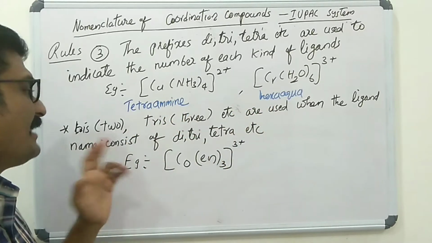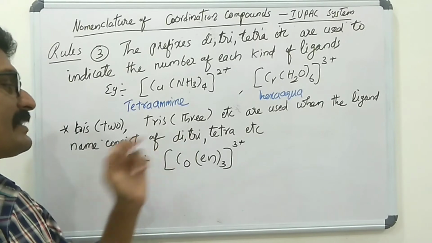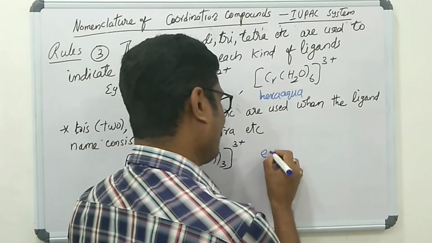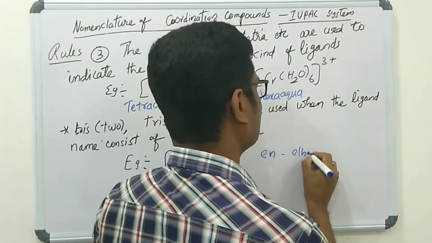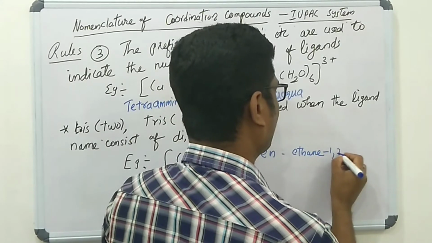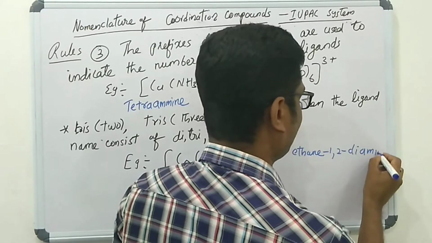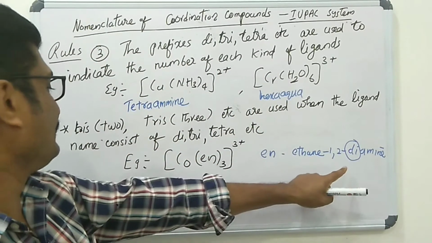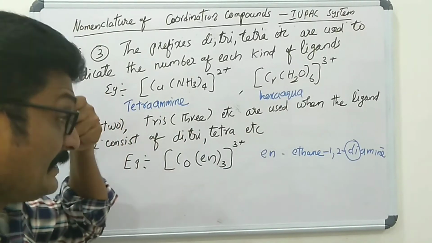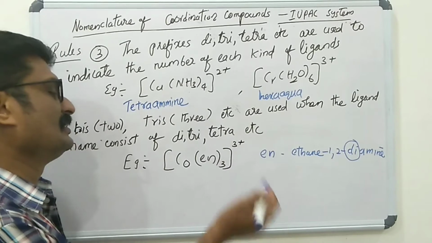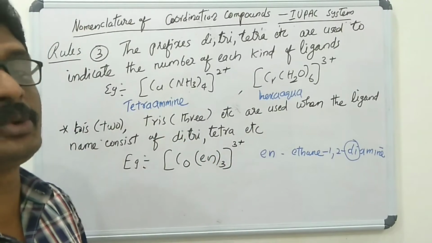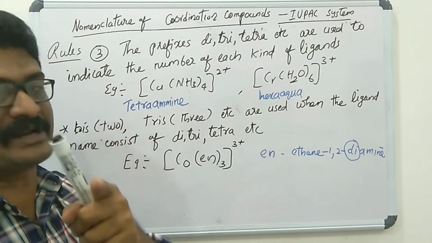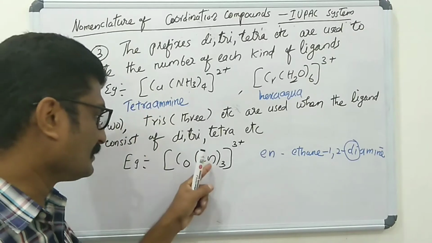Next, a very important point: bis for 2, tris for 3, used when the ligand name itself consists of di, tri, tetra, etc. For example, en: the name of the ligand is ethane-1,2-diamine, and its name already consists of di. So we indicate the number of ethane-1,2-diamine using the prefix tris instead of tri.